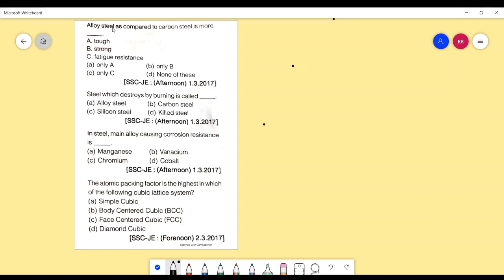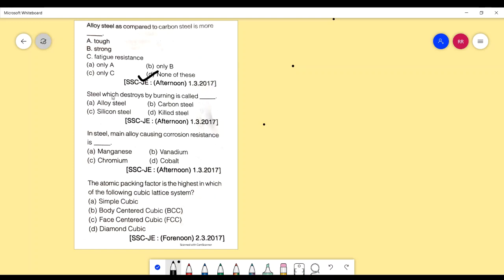Now let's move to the next question, which is: alloy steel as compared to carbon steel is more tough, strong, fatigue resistance. The correct answer to this is none of these, because carbon steel is better in case of toughness, strength, as well as fatigue resistance than alloy steel.